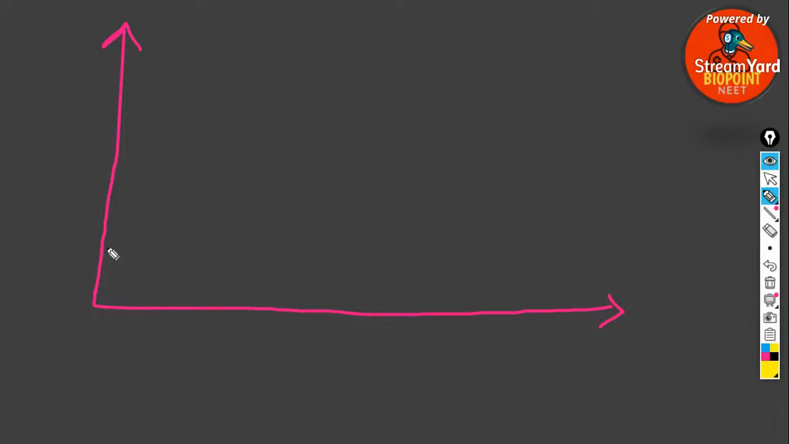Clear, everyone? This is the point of sewage discharge, as we have already said. At the point of sewage discharge, the amount of BOD will be very high.